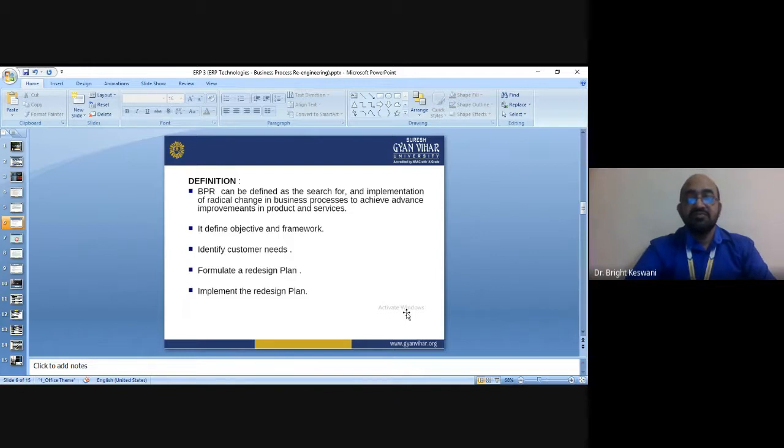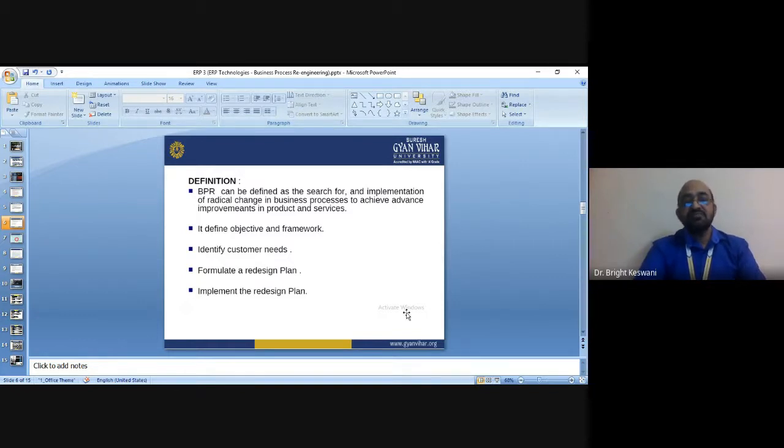So improvement in the business process is called business process re-engineering. BPR can be defined as the search for and implementation of radical changes in business process to achieve advanced improvements in product and services. It defines objective and framework, identifies customer needs, formulates a redesign plan, and implements the redesign plan.